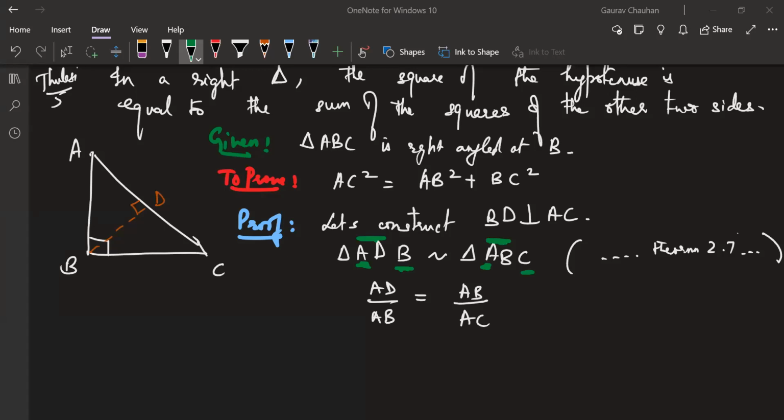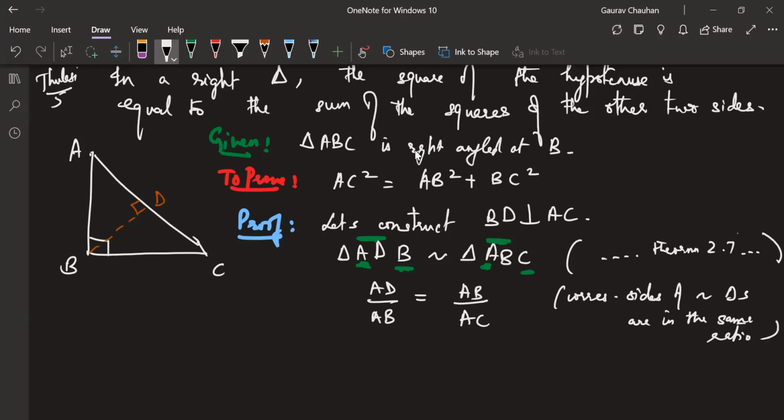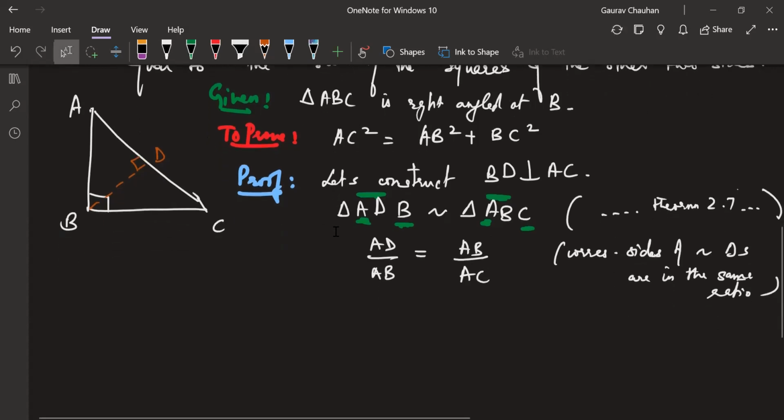So you can write the reason quickly. The reason is that corresponding sides of similar triangles are in the same ratio. Okay, now there's a reason why I chose this ratio. There is obviously one more ratio, but I'm not writing that. There is a reason why I chose this ratio.